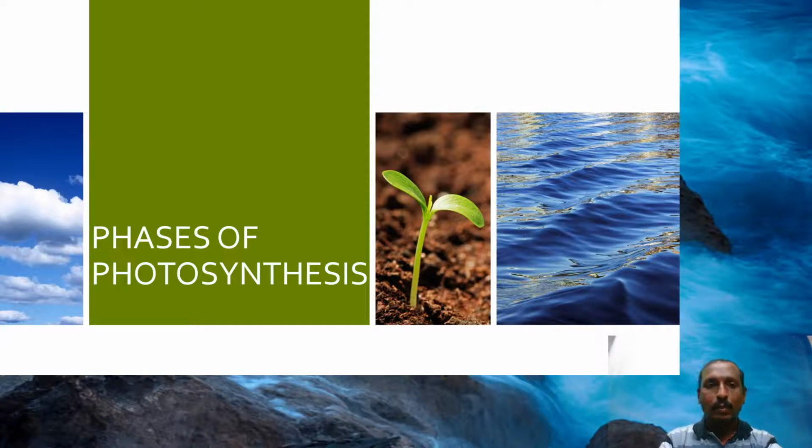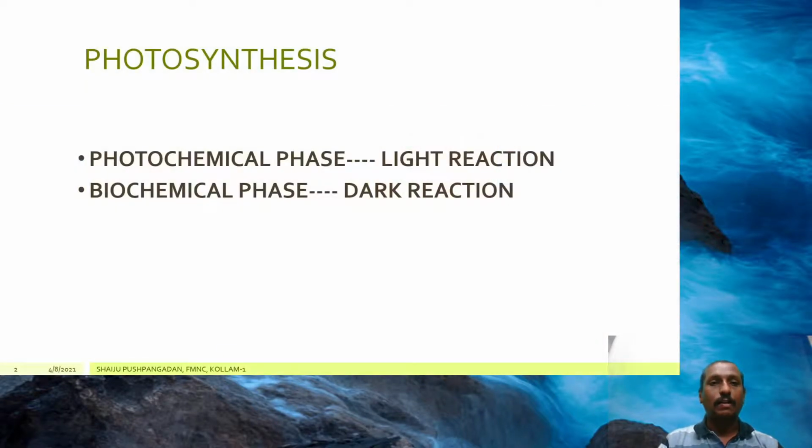So it is a very complex process that happens in the chloroplast of leaves, and there are two different phases in photosynthesis. What are the two different phases? The first phase of photosynthesis is the photochemical phase, and the second phase is the biochemical phase.